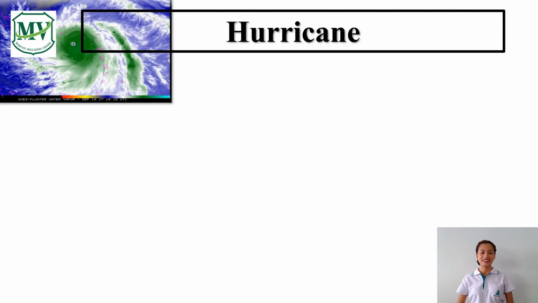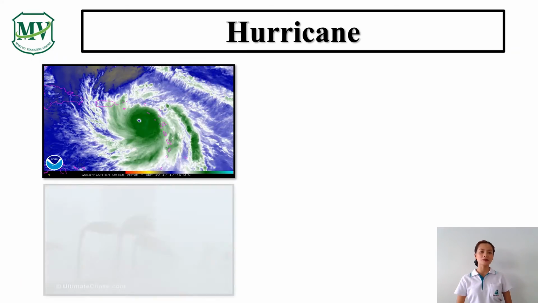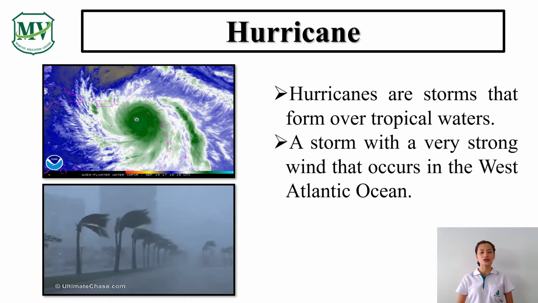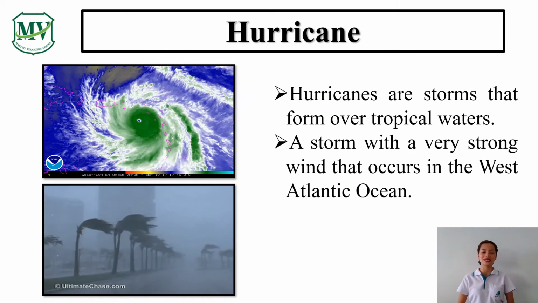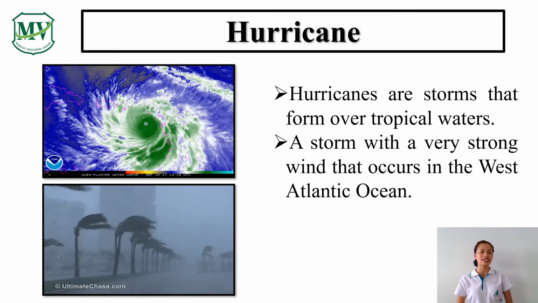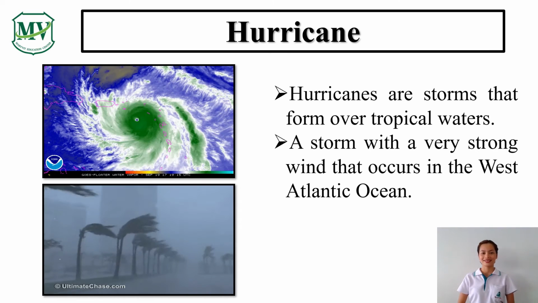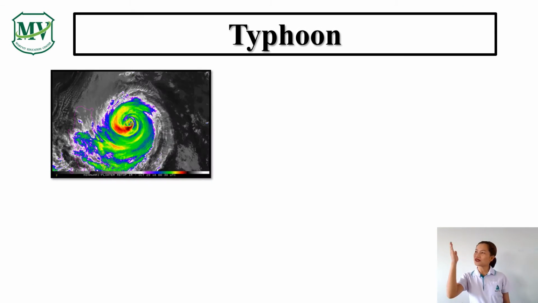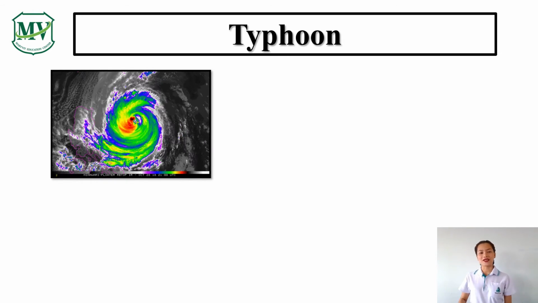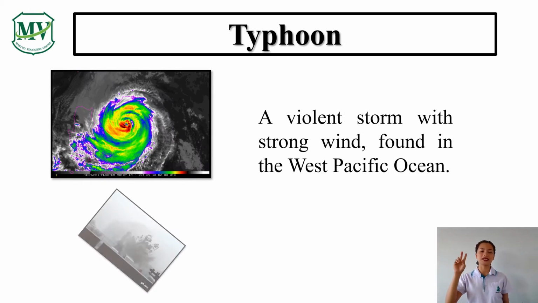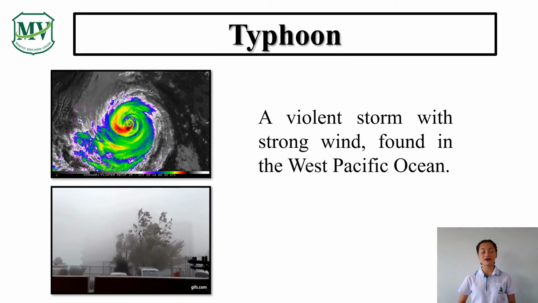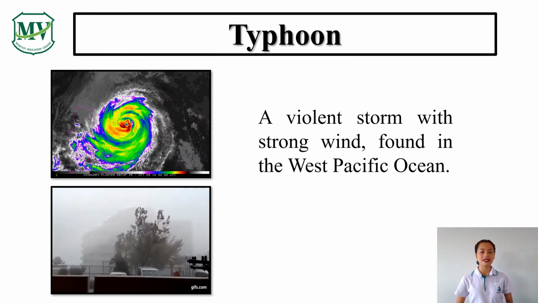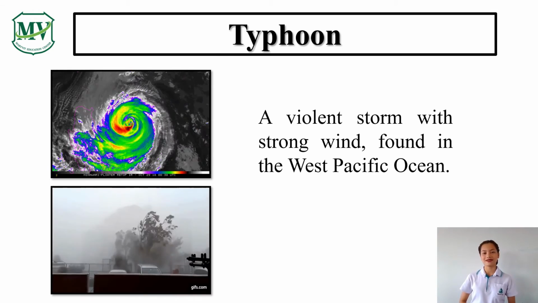Hurricane. Hurricanes are storms that form over tropical waters. A storm with very strong wind that occurs in the West Atlantic Ocean. Typhoon. The second tropical cyclone. Typhoon is a violent storm with strong wind that is found in the West Pacific Ocean.